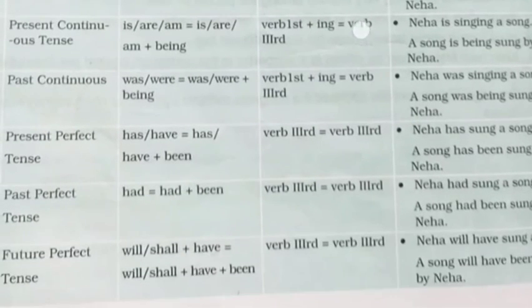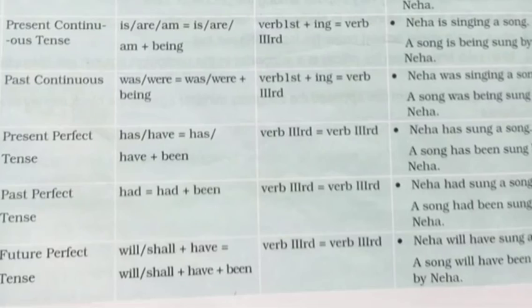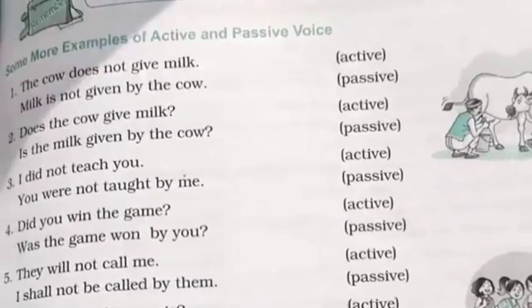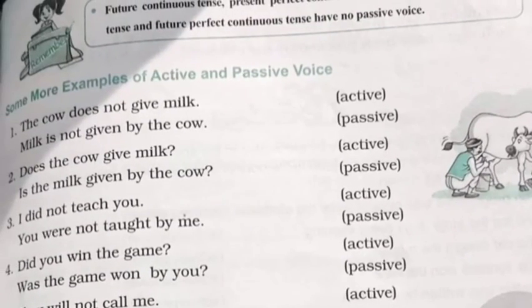So see what you have to do. You have to learn all these. You have to draw this chart and write the 8 forms of the tense and you have to learn it very well. So is it clear? Now we are going to take a look into some more examples of active and passive voice.